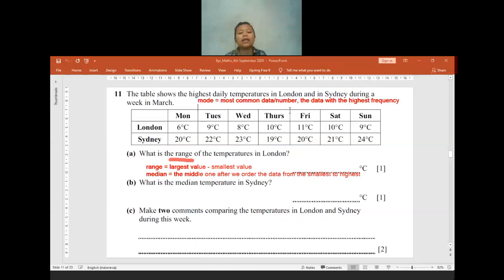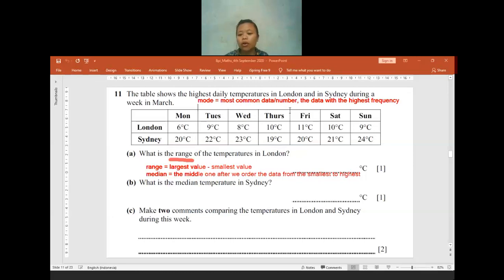So for that case, the mode will be the black shoes, because most of the students in Spain will wear black shoes to school, because I believe most of the Spain students will follow the school rules, right? Go to school with black shoes, not colorful shoes. That's why we cannot say the most value, because it depends on what case it is. As long as the data has the highest frequency, we will take it as the mode.